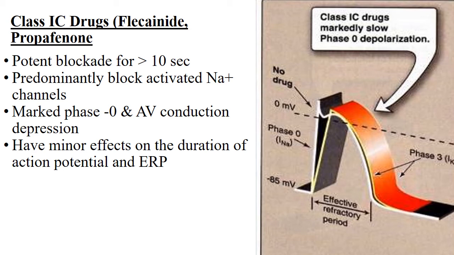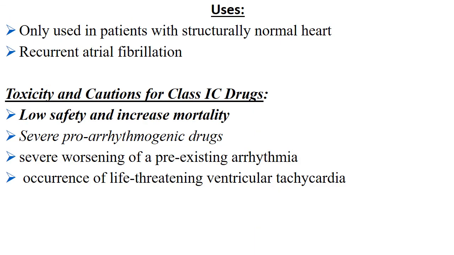So class 1A drugs prolong the effective refractory period and action potential. Class 1B drugs shorten the action potential and refractory period, and class 1C drugs have minor or no effect on the duration of action potential and effective refractory period. Class 1C drugs are only used in patients with structurally normal hearts in case of recurrent atrial fibrillation. Toxicity and cautions for class 1C drugs: they have low safety and increased mortality. This drug is also itself pro-arrhythmogenic, so a severe worsening of a pre-existing arrhythmia may occur. Life-threatening ventricular tachycardia may occur.